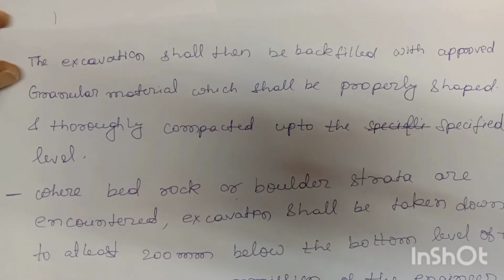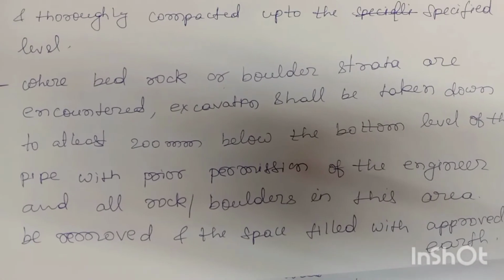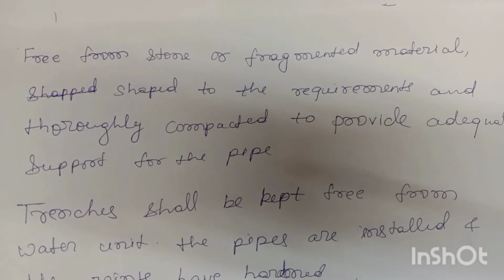Where bed rock or boulder strata are encountered, excavations shall be taken down to at least 200 mm below the bottom level of the pipe with prior permission of the Engineer, and all rock boulders in this area shall be removed and the space filled with approved earth, free from stone or fragmented material, shaped to the requirement and thoroughly compacted to provide adequate support for the pipe.